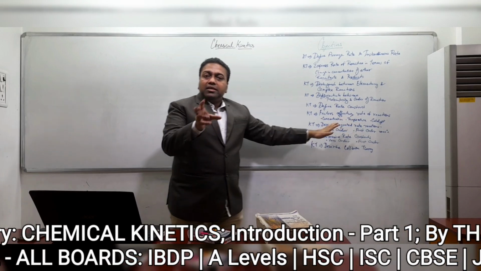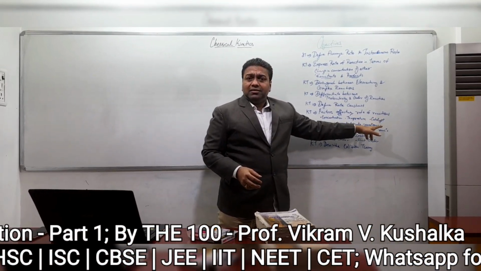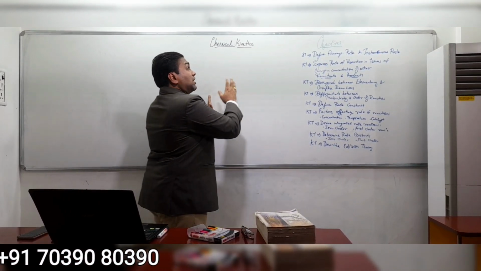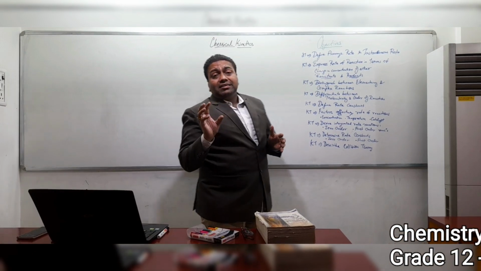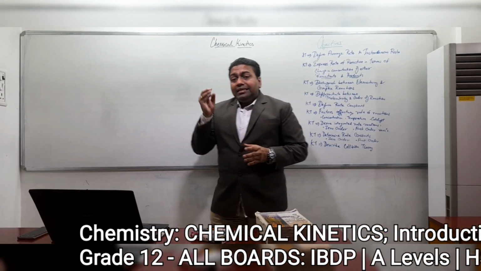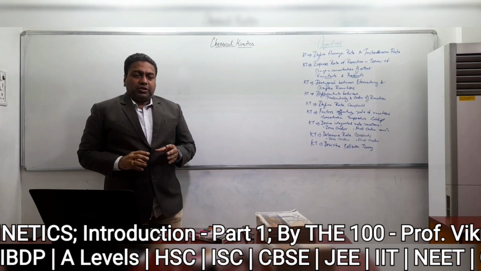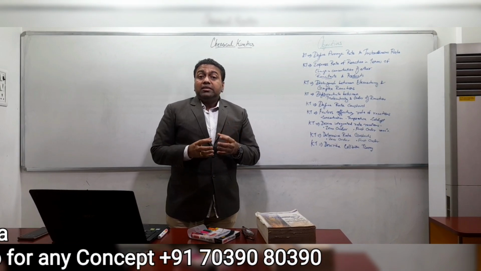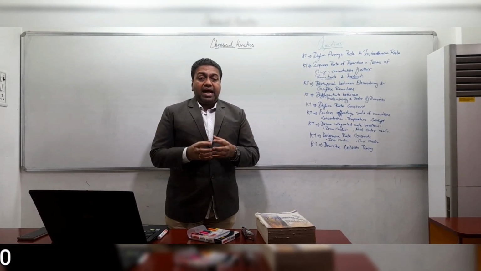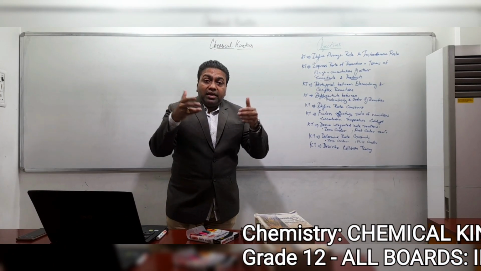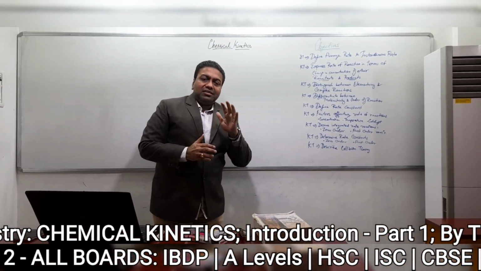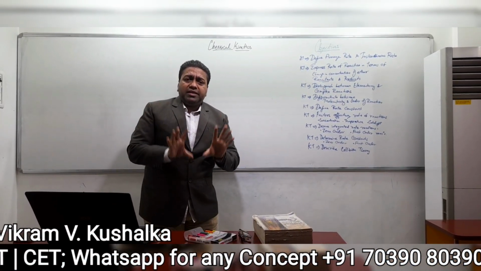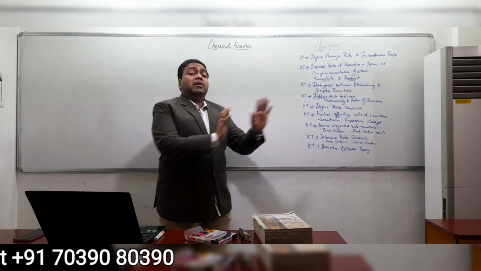Concentration, temperature. Certain reactions take place in the presence of a catalyst. You know what I mean by catalyst? These are all basic fundamental concepts that you should know before we start with chemical kinetics. A catalyst is a chemical substance that does not participate in the reaction, but it helps in altering the rate of reaction. That means certain reactions which may not proceed at the given rate, we involve a catalyst in it. So catalyst does not participate in the reaction, means it will not react with any other chemical component of the reaction, but it will help to speed up the rate of the reaction.